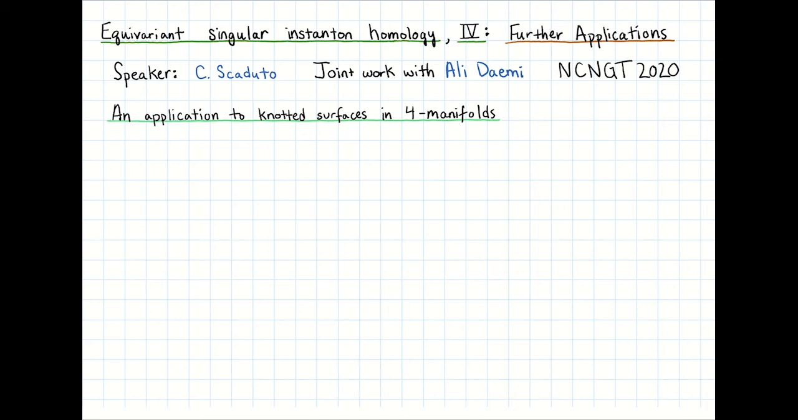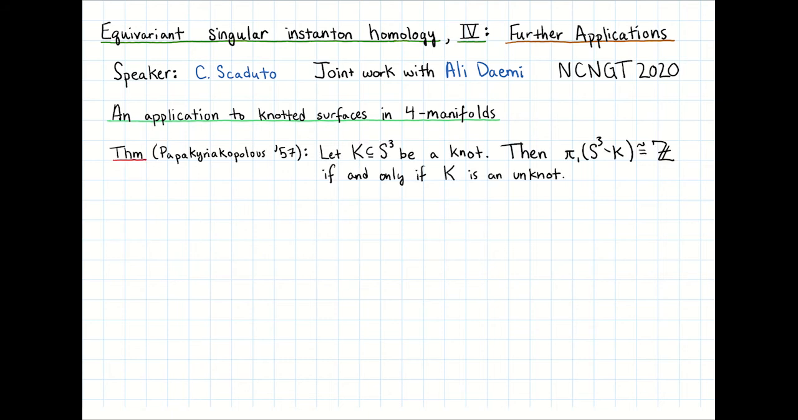This application has to do with knotted surfaces in 4-manifolds and the existence of certain SU(2) representations. A classical result, which follows from the loop theorem of Papakyriakopoulos, says that if K is a knot in the 3-sphere, then the fundamental group of its complement is infinite cyclic if and only if K is the unknot.